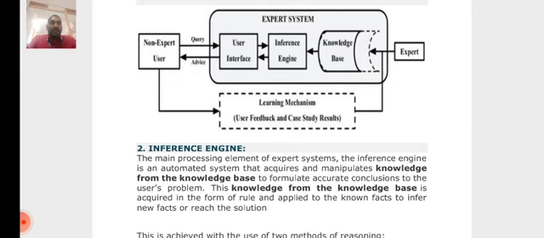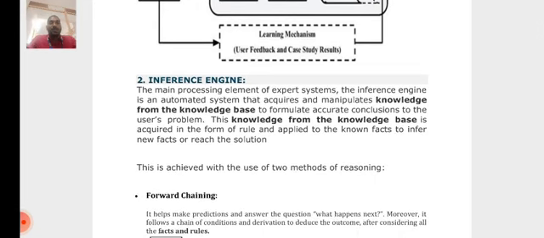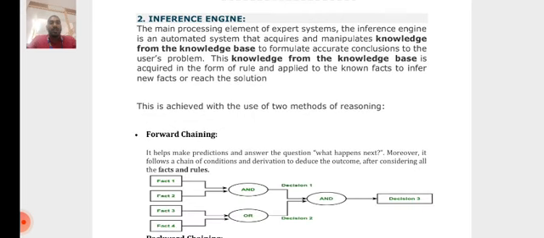And then the second one we have to discuss is the inference engine. This is the main processing element of the expert system. The inference engine is also an automated system that acquires and manipulates knowledge from the knowledge base to formulate accurate conclusions to the user's problems. This knowledge from the knowledge base is acquired in the form of rules applied to the known facts to infer new facts to reach the solutions. This is achieved with the use of two methods of reasoning: forward chaining and backward chaining.